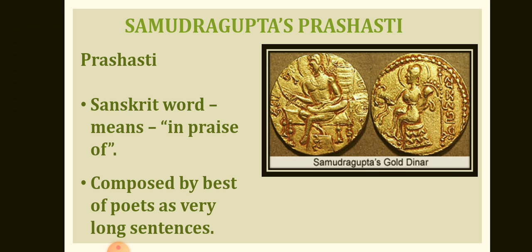We know about Samudragupta from a long inscription inscribed on the Ashokan pillar at Allahabad. It was composed as a kavya by Harisena, who was a poet and a minister at the court of Samudragupta. This inscription is of a special kind known as Prashasti, a Sanskrit word meaning "in praise of." Now let's see what Samudragupta's Prashasti tells us.